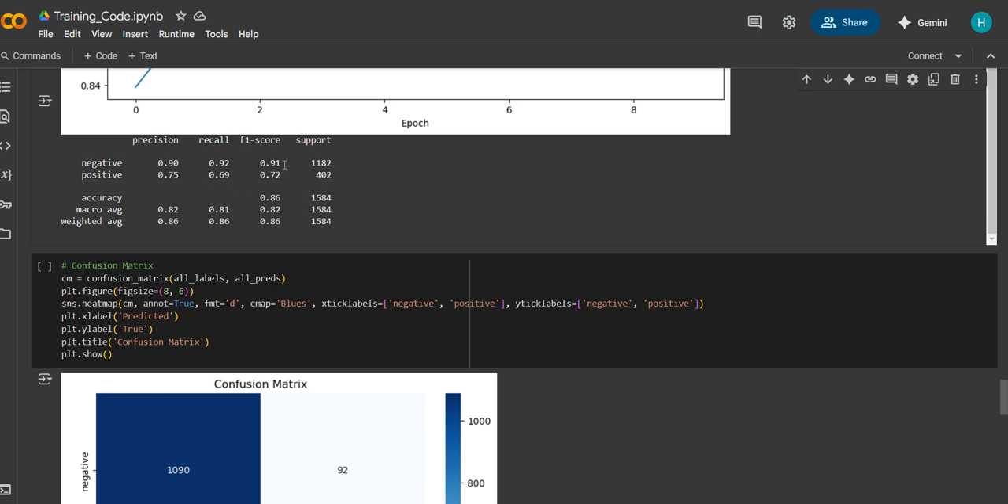For the positive class, the model delivers a lower F1 score of 0.72 because it achieves a 0.75 precision and 0.69 recall. The positive class demonstrates an accuracy rate of 84% because it contains a higher number of errors.